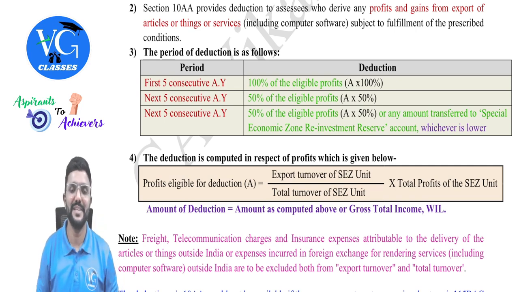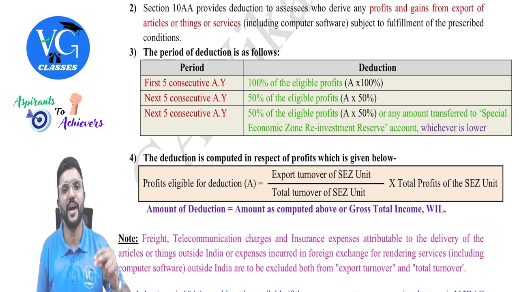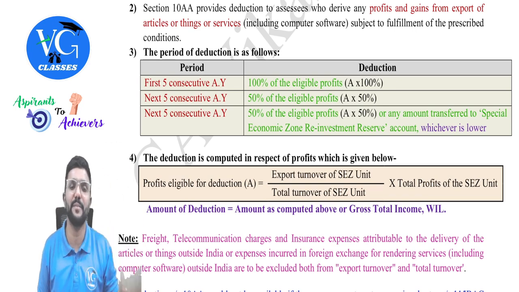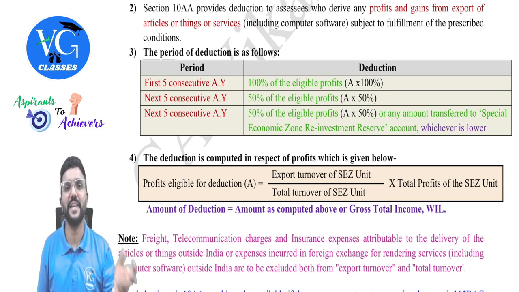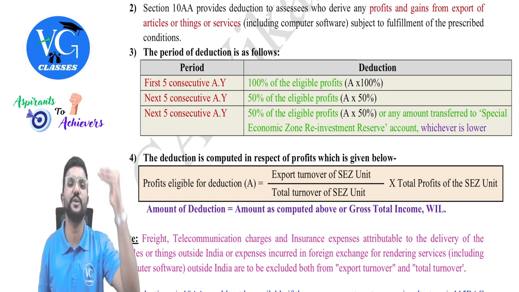Yes, guys. Means they're trying to block a business or a company that is trying to claim deduction under section 10AA. After 15 years, you cannot vacate from SEZ. Please invest this money, whatever you are transferring to reserve in the last 5 years, in the new plant and machinery and continue your business.